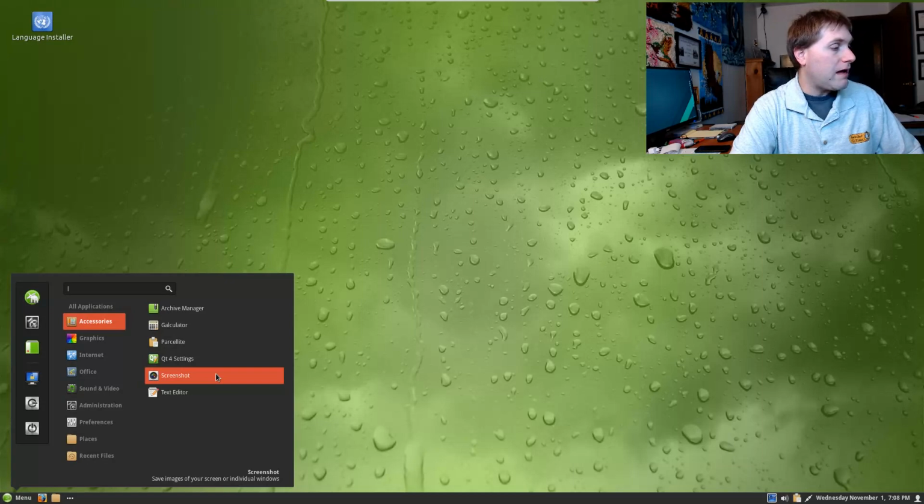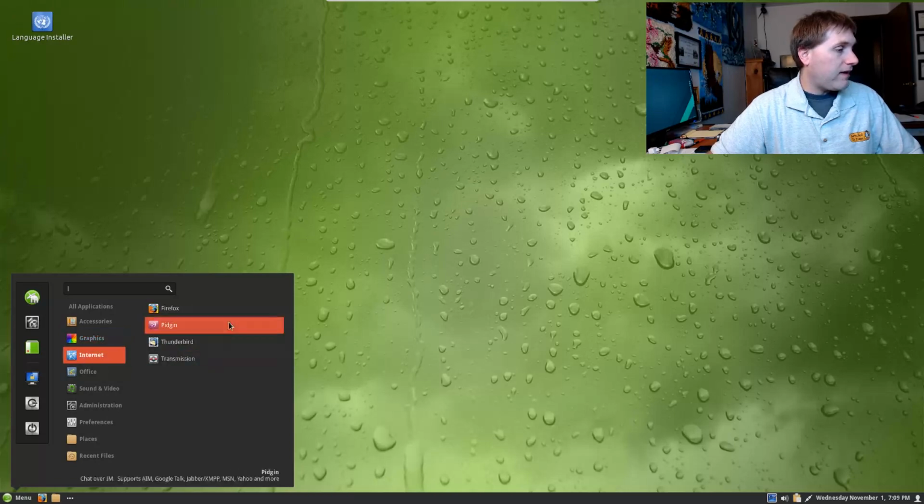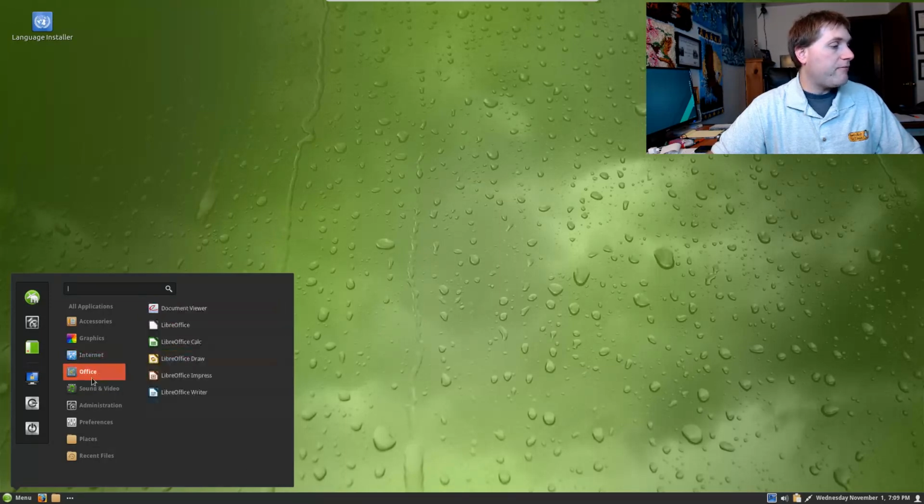We can grab a screenshot, Qt4 settings. We have an archive manager, calculator, text editor. Under our graphics, we have document viewer, gthumb, image viewer, Office Draw, simple scan. We are pre-installed with Firefox and Thunderbird for our default internet and applications. We have Pigeon and Transmission. Looks like the full LibreOffice suite.